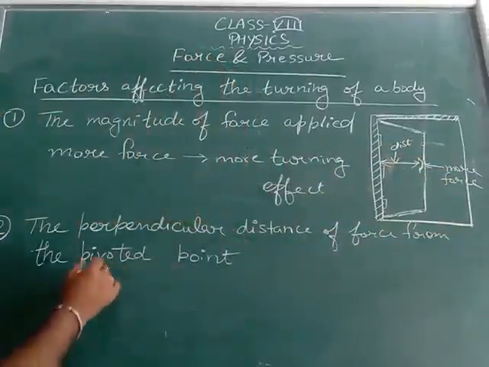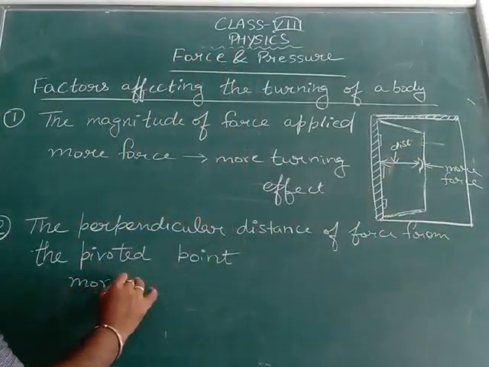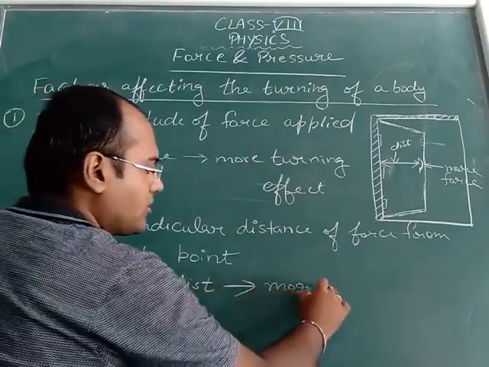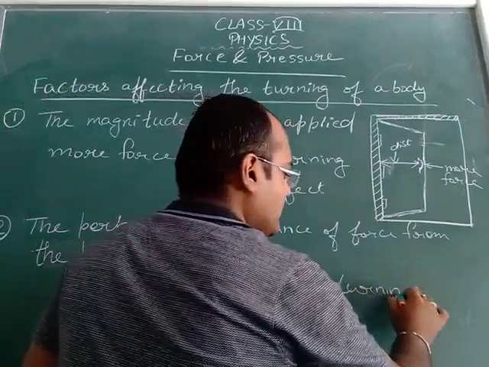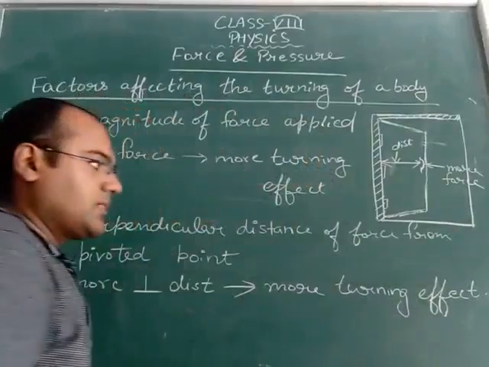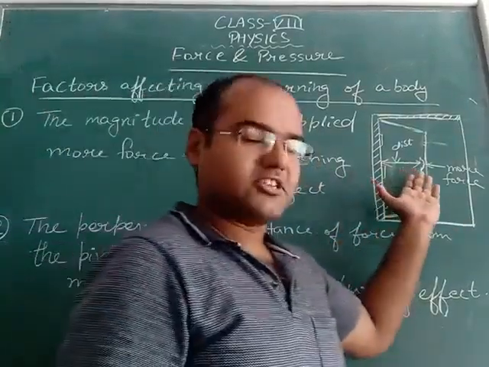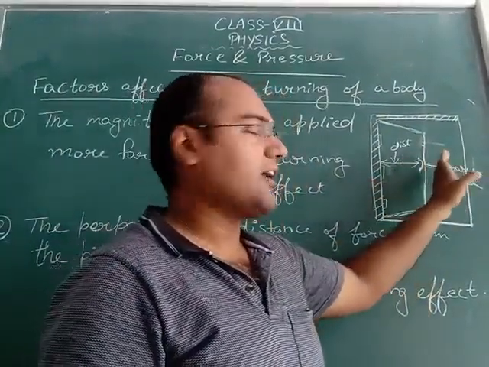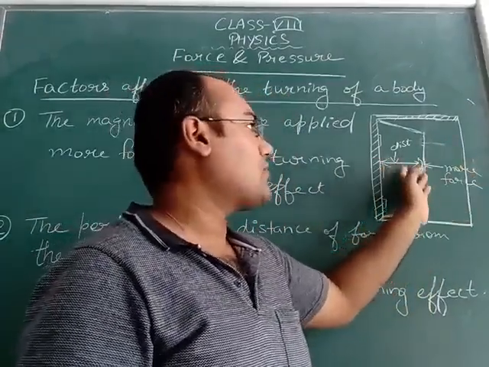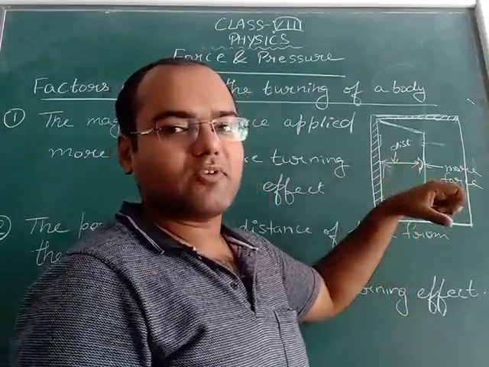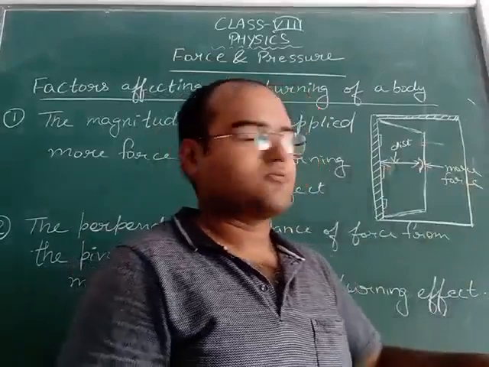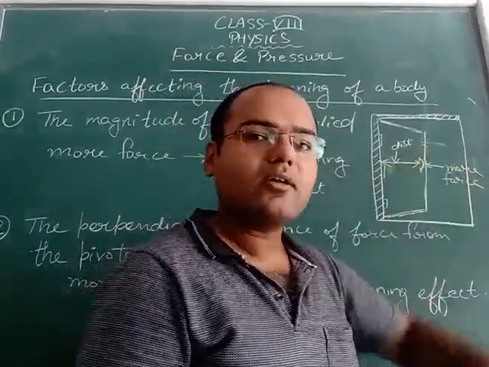So more perpendicular distance means more turning effect. That's why these handles are provided at the end of the door, so that this perpendicular distance will be more, and more perpendicular distance means less force we have to apply. By applying less force, we will get more turning effect.